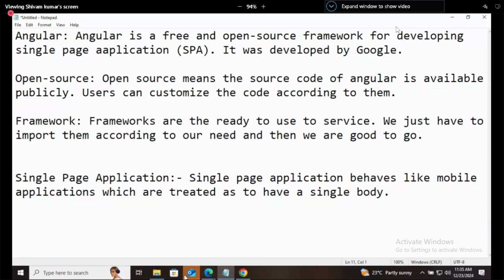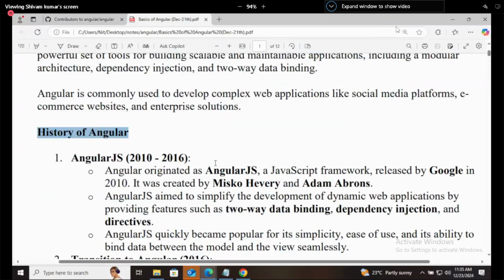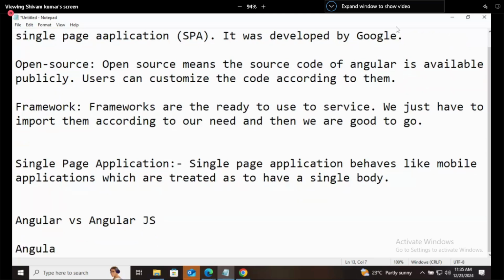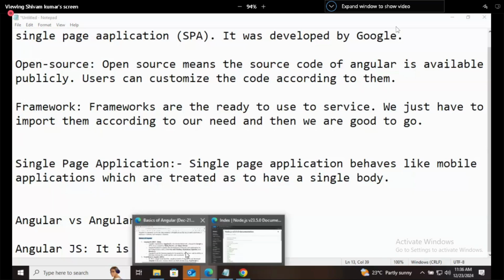Let's come back to Angular now. If you ask, is there any difference between Angular versus Angular JS? Yes, there is a difference, and both are not the same. Both are frameworks, both developed by Google only, but both are not the same. Angular JS is based on JavaScript. So do we have different source code for that? Okay, let's go to GitHub and check.